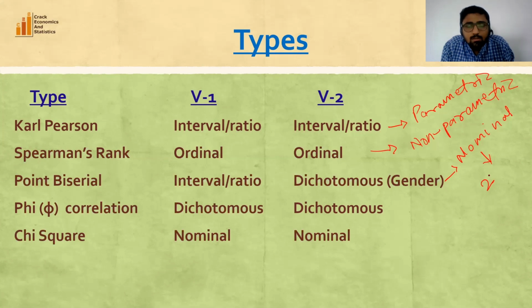Fifth is chi-square correlation or chi-square test for association of two variables, which can be used when we have two nominal variables. Please keep in mind that dichotomous variable is also nominal variable with only two categories. In nominal variable, we can have more than two categories. So for example, religion, Hindu, Muslim, Christian, and others. So we have four categories in this case. So in that case, religion can be treated as a nominal variable. So when we have two nominal variables, we can use chi-square test of association.